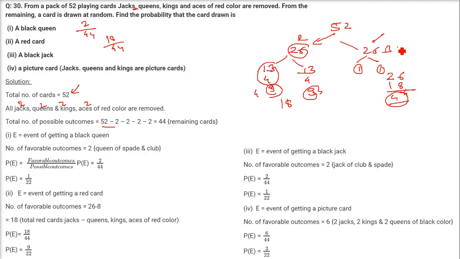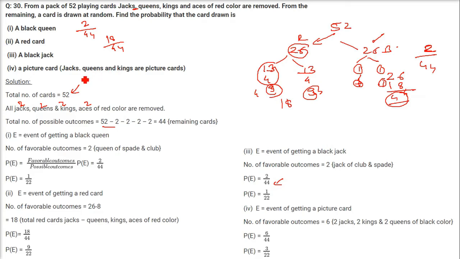How about a black Jack? Now you have black, because 26 cards are there, and there will be one Jack here, one here. So we have two Jacks. One from this suit, black suit, and one from this suit. So 2 is the favorable cases, and 44 we have the total cards. So 2 by 44 is the probability.